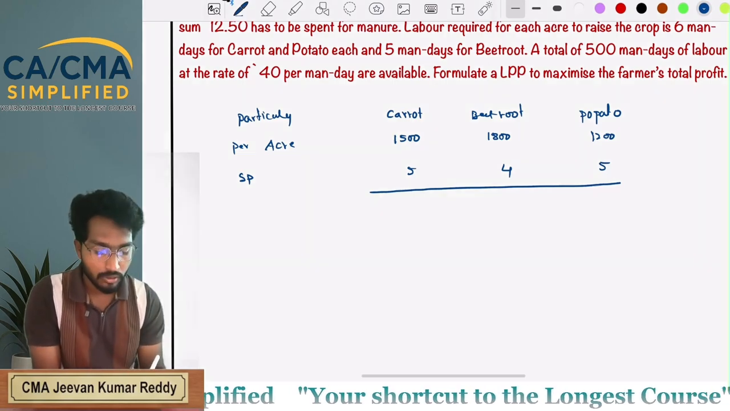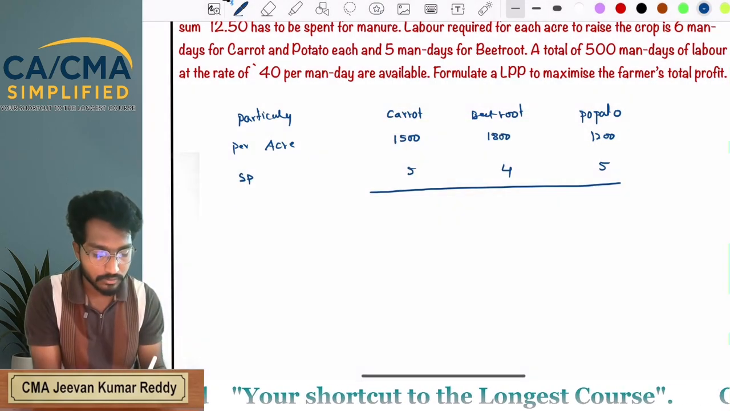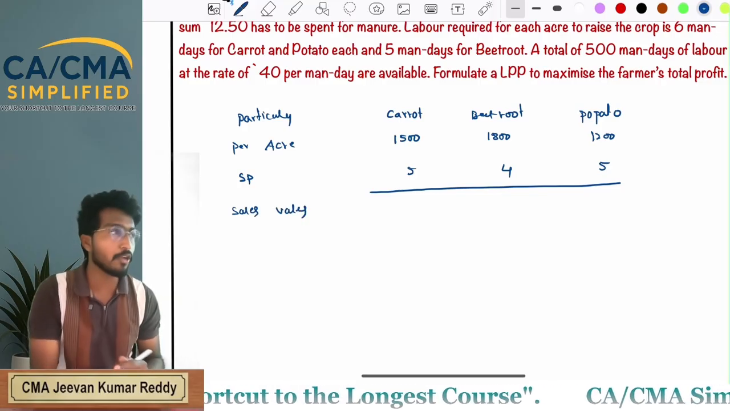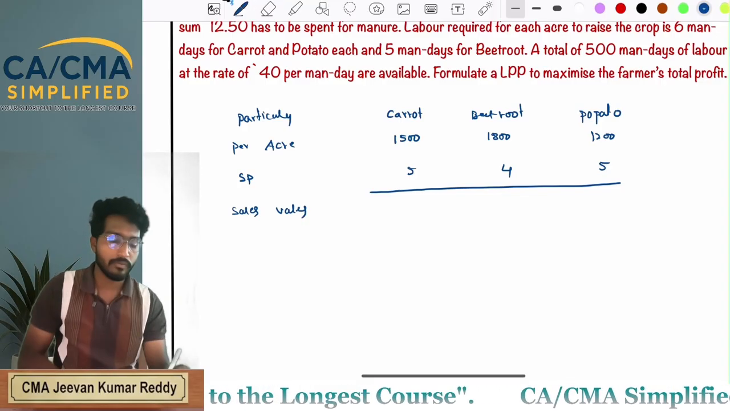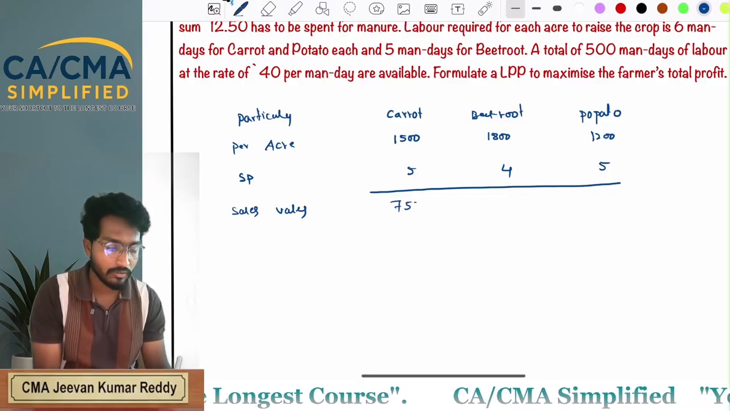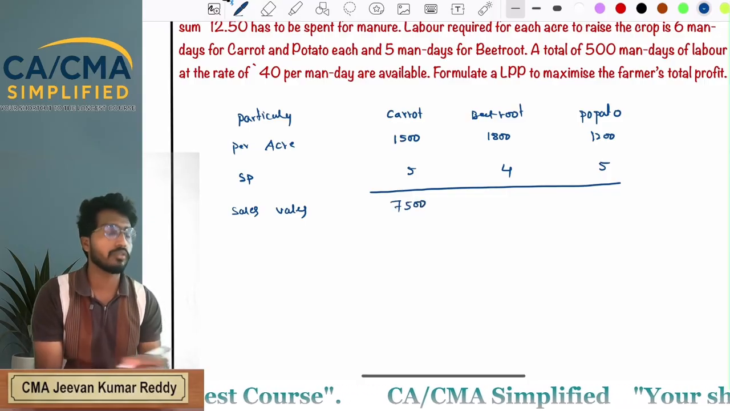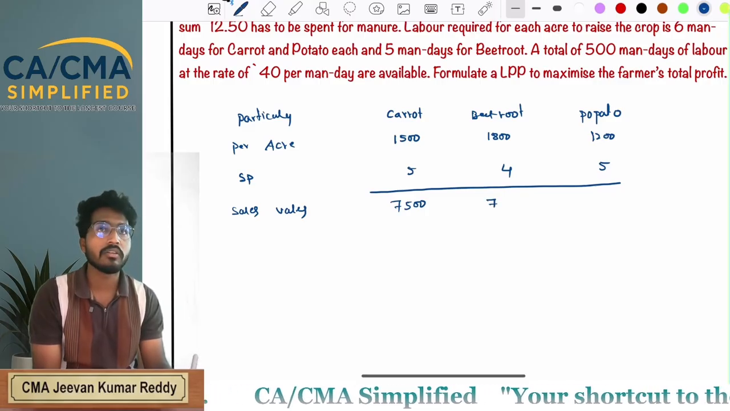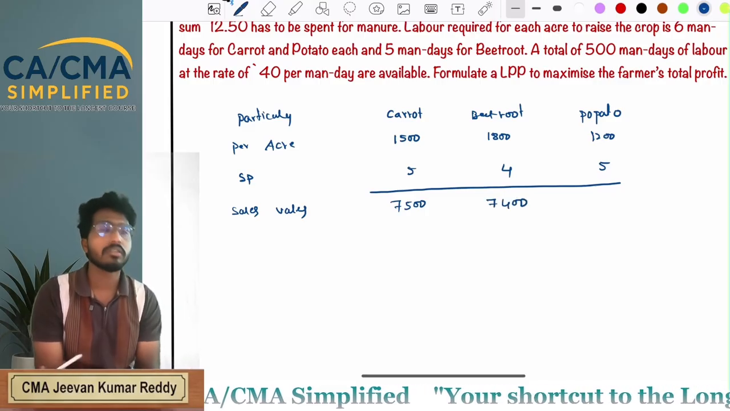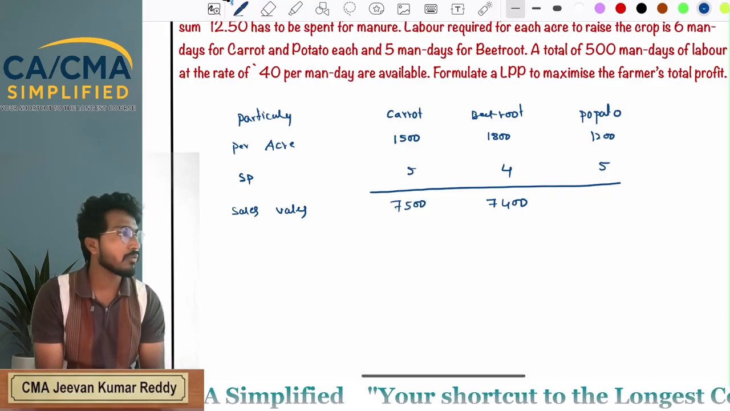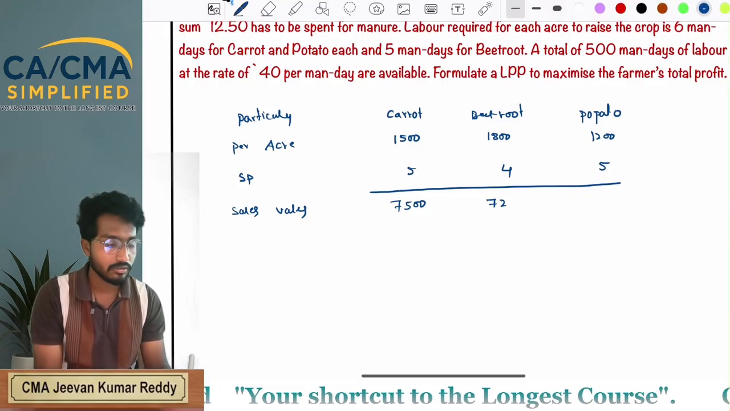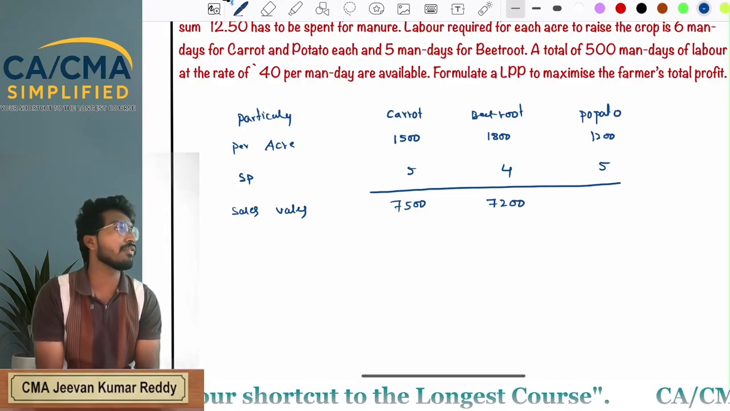Now, total sales value. Sales value per acre, 1500 into 5, 7500. 1800 into 4, 7200. Next, 1200 into 5, 6000.